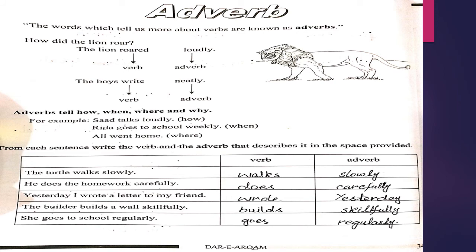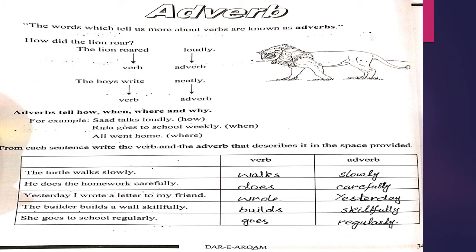The boys write neatly. Here the word write is a verb because it is an action, and word neatly is an adverb because it is adding more meaning to the verb. Adverbs tell how, when, where and why.